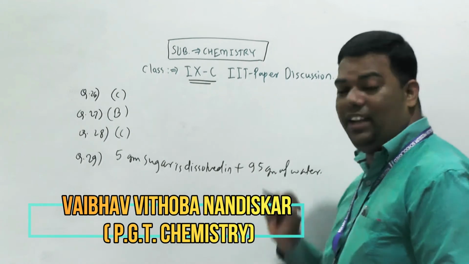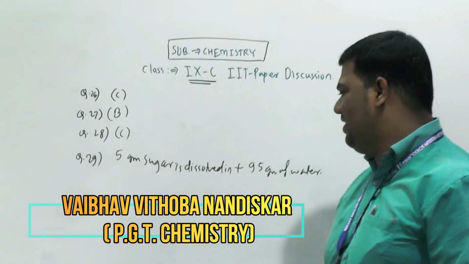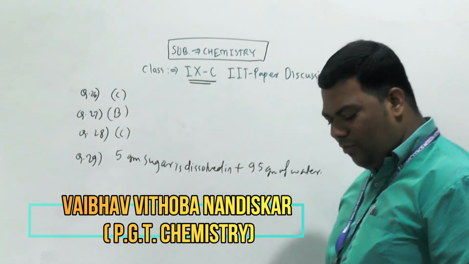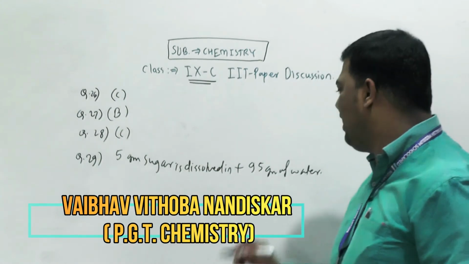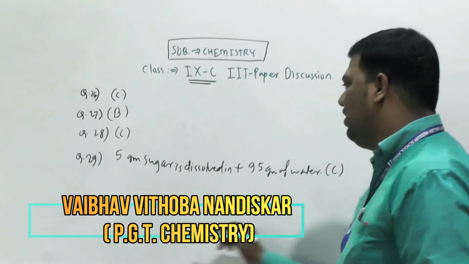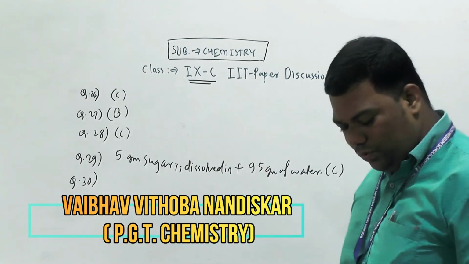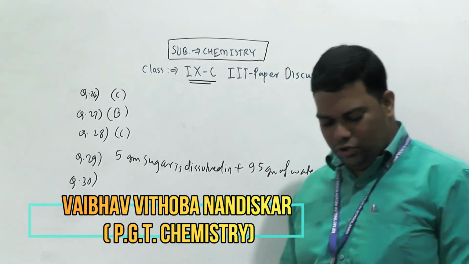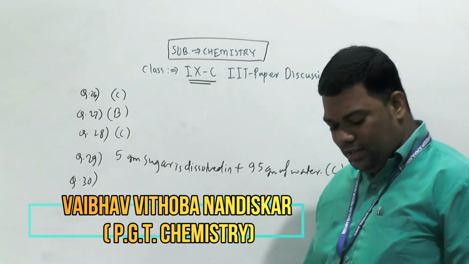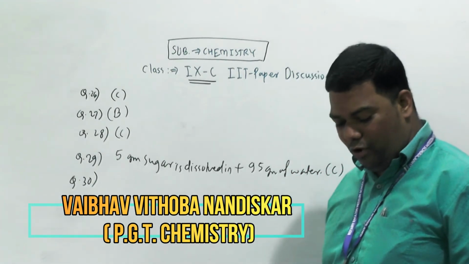Okay, weight by weight is okay. Then therefore your option is C. Question number 29 is C. Now question number 30. A salt solution is obtained by dissolving salt in 40 gram of water.